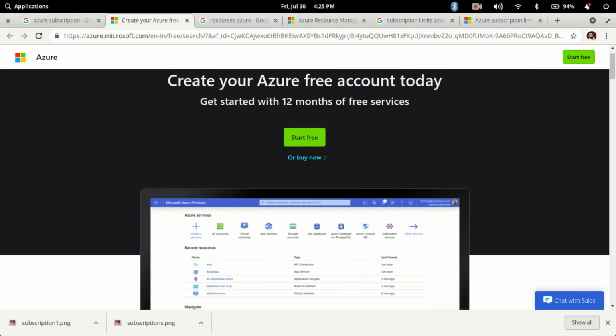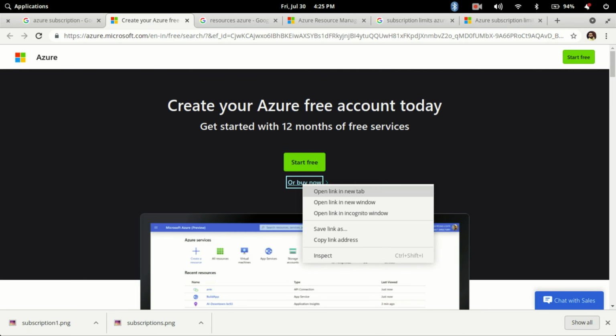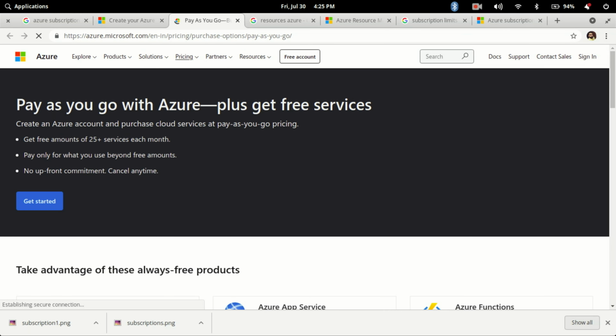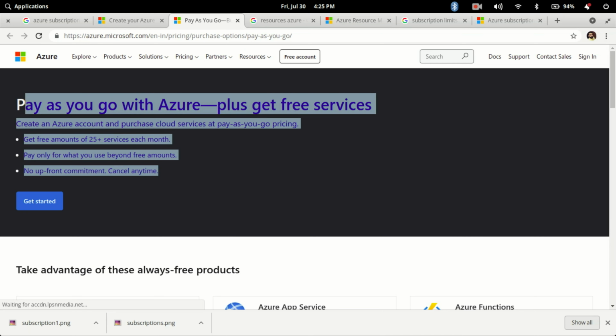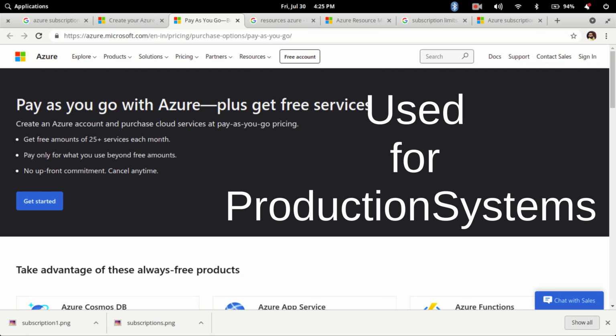But other than that, you have a subscription of pay as you go. So if you want to buy a subscription, that will take you to the pay as you go model. Whenever you are provisioning or creating any resources, billing will start based on how much is the usage. If you are using it for a specific time duration, it will be billed, and once you close it, it will not be billed.